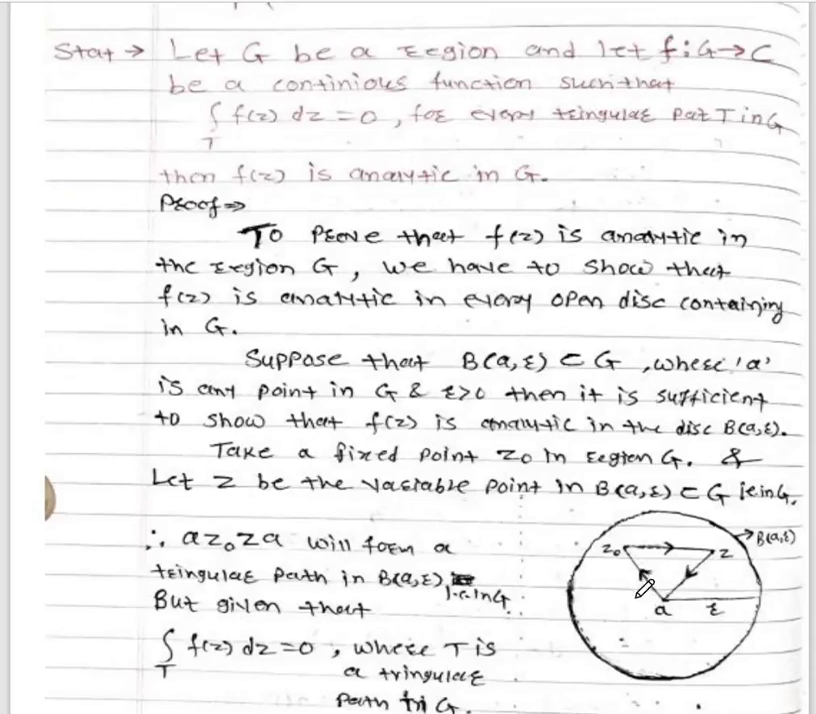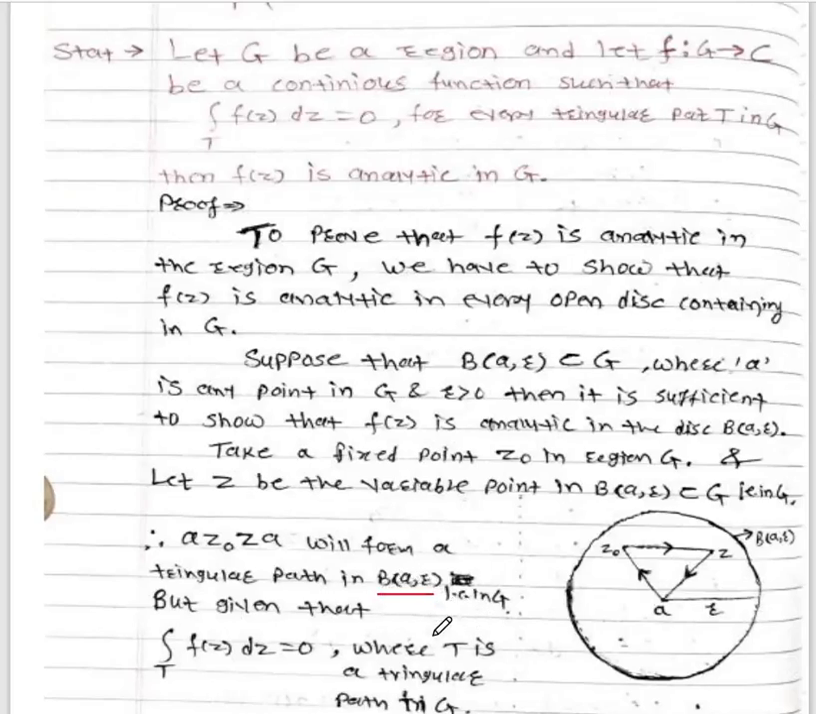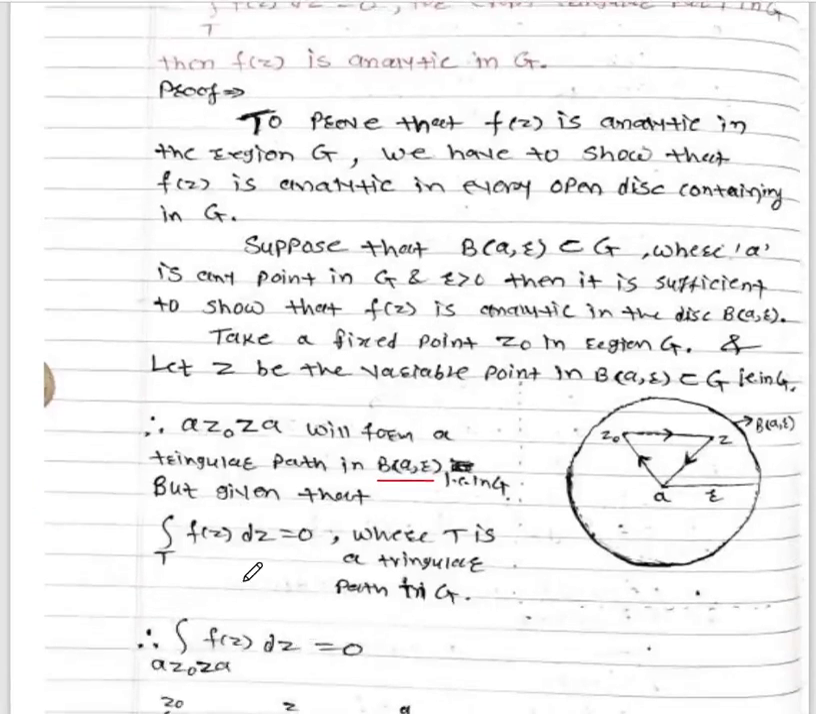That means this will form a path, A z0 z A, which will form a triangular path in the open circle, or open disk, whose center is A, radius R. But given that the integral over T of f(z) dz equals 0, where T is a triangular path in region G. What we have seen is the triangular path A z0 z A. So T equals the triangular path, and the integral over T, that is the triangular path A z0 z A, of f(z) dz equals 0.